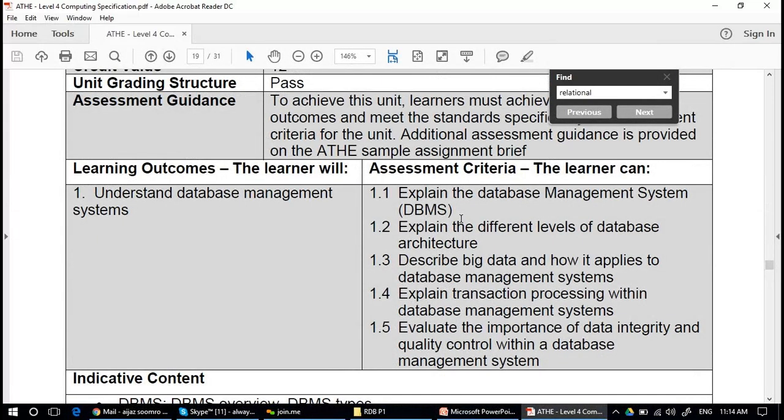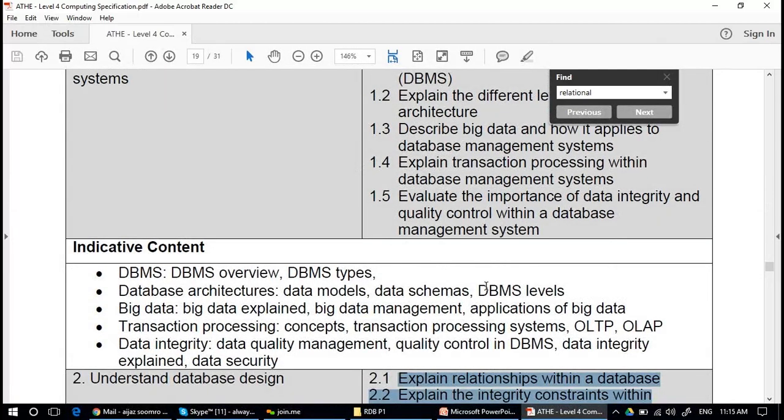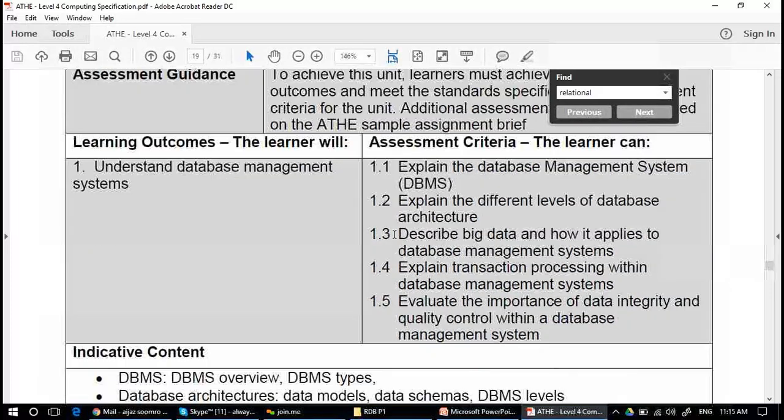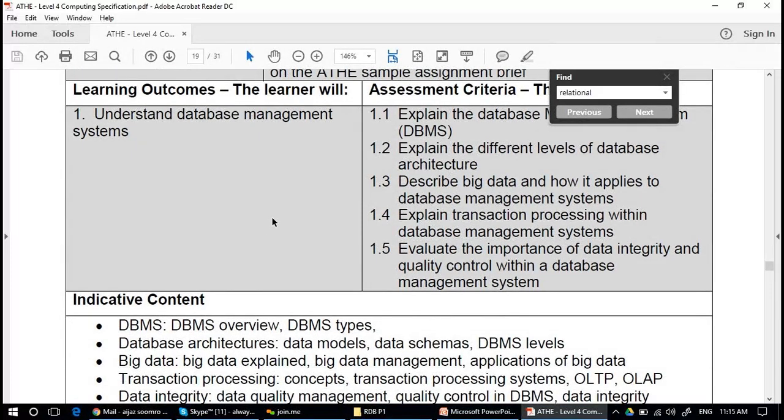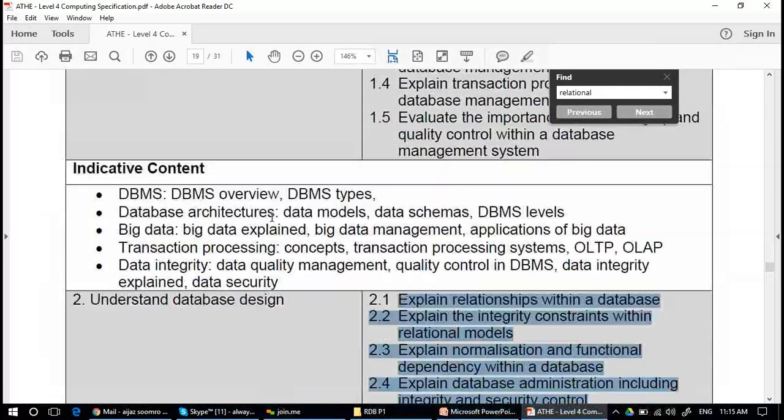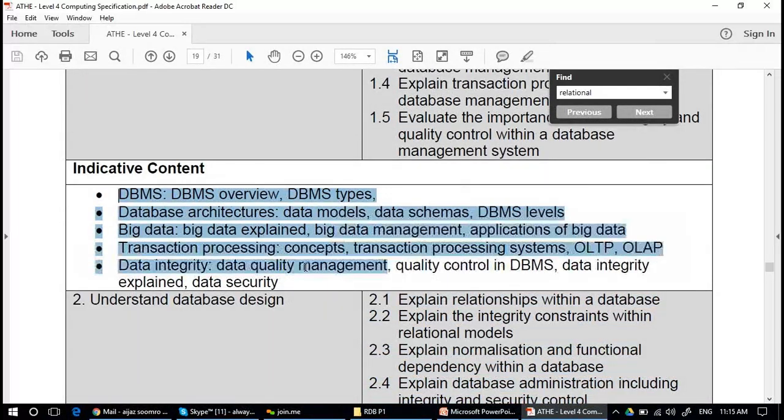The assessment method is your assignments and feedback. If you make good assignments, with merit, distinction or pass, that is your target. Initially, you should understand the indicative terms: databases overview, data types, architecture, data models, data schemas, and so on.